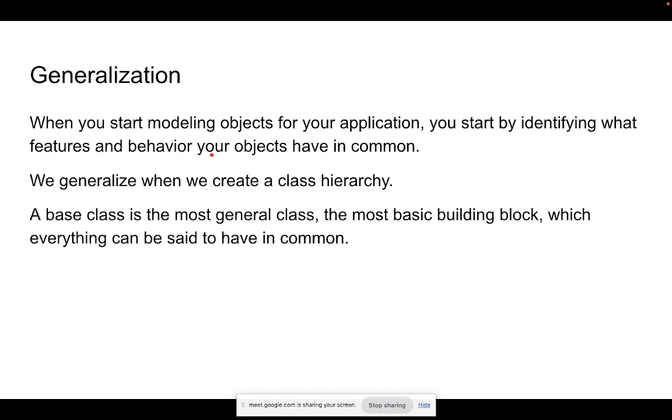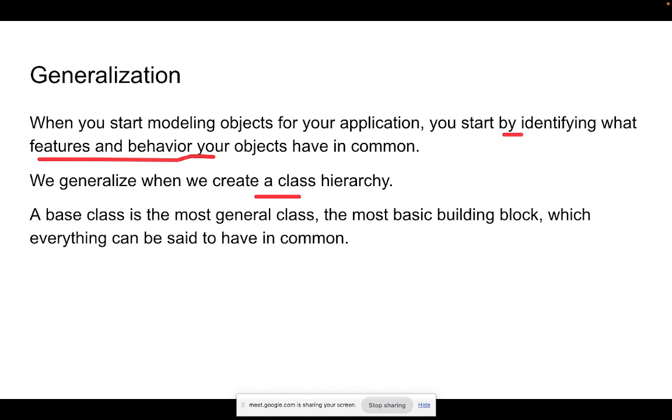Start with generalization. It comes when you're trying to build an application. You will have some modules in your application, and you try to identify what features you want and what kind of behavior your objects should have. Once you define that, you should see whether the objects have something in common, some functionalities or fields. If so, we'll create a class hierarchy where the topmost class is the general class, which is considered a building block.